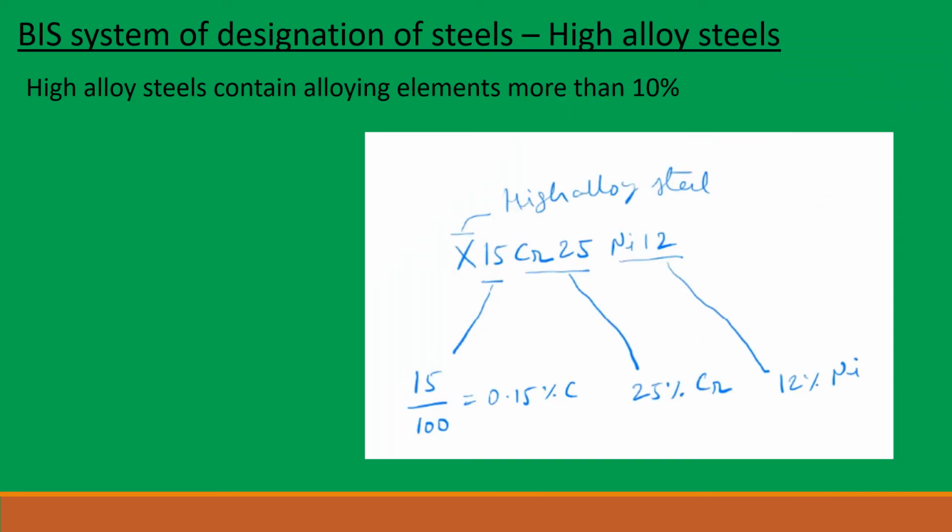The last category of steels are high alloy steels. High alloy steels contain alloying elements more than 10%. Let us see an example here.